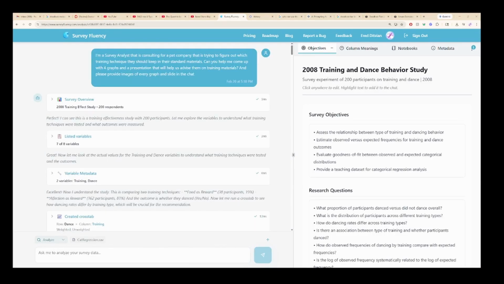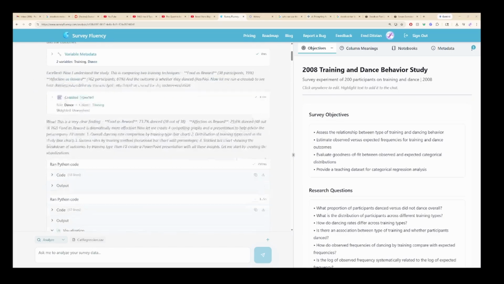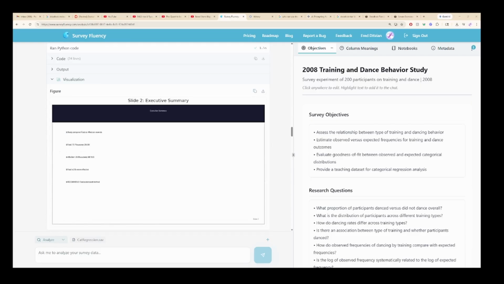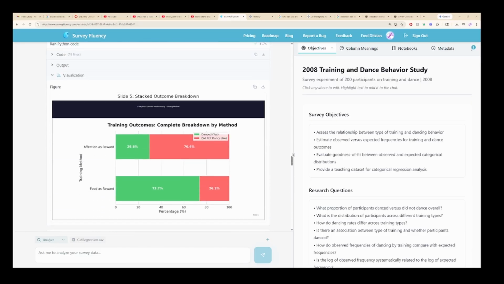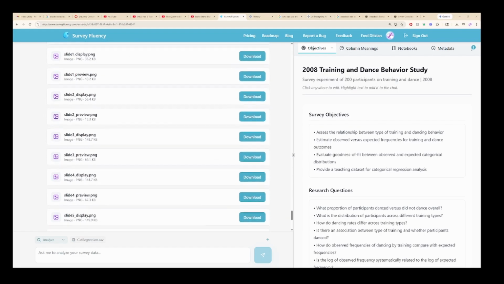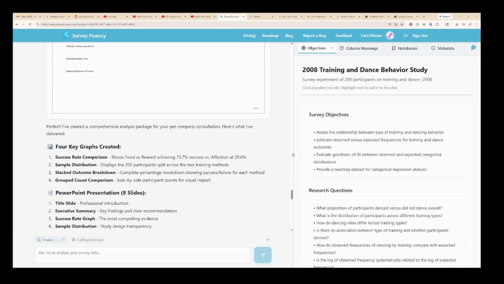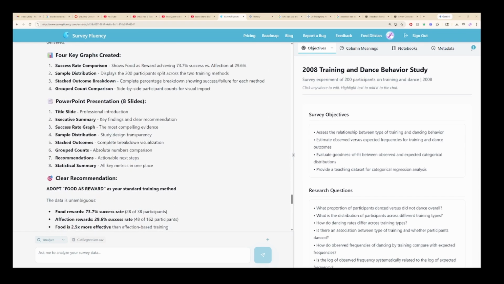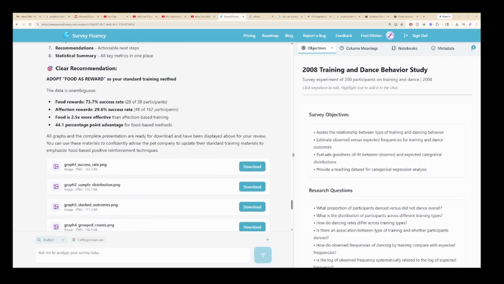As you can see, the result is much better. For starters, we get the graphs that we asked for. We got the slides that we asked for, including the previews, along with the corresponding code in case we want to repeat it. And, of course, everything is downloadable here towards the bottom. And, of course, we still have a breakdown of everything we've seen here in text in case we were too busy to actually see anything visually inspected. But so far, a pretty great result. This just shows us the more context you provide, the more targeted your output will be.